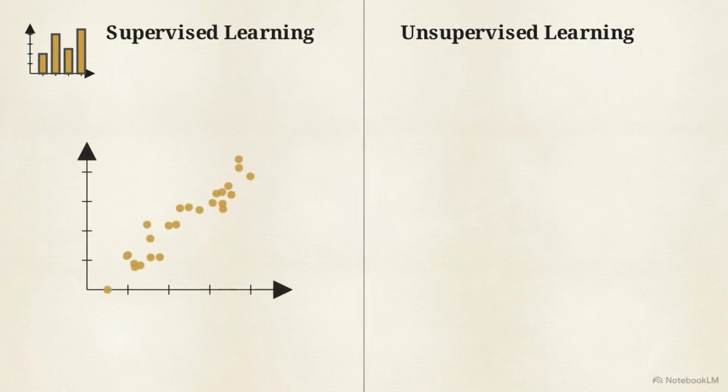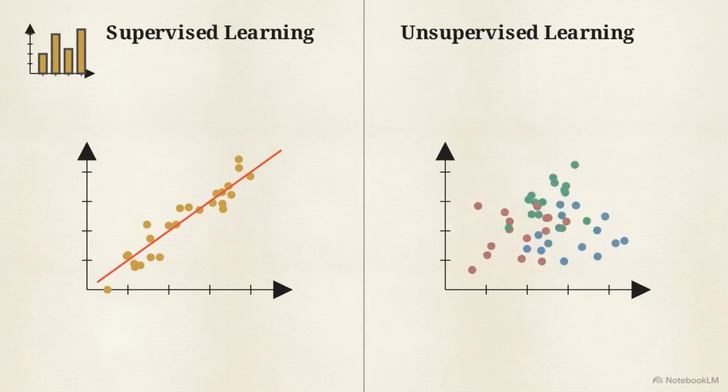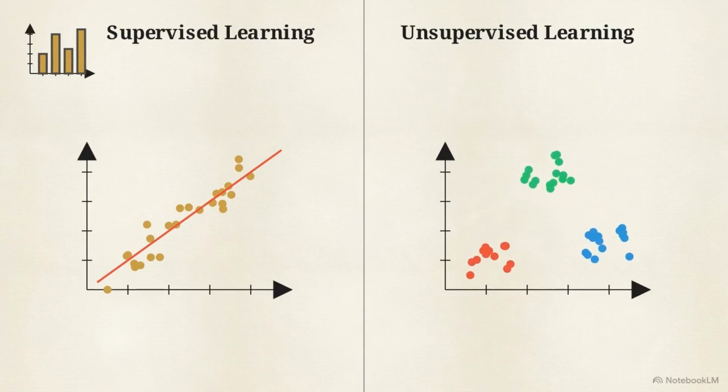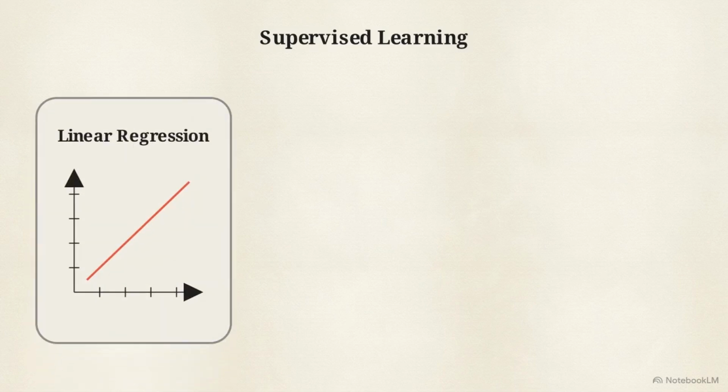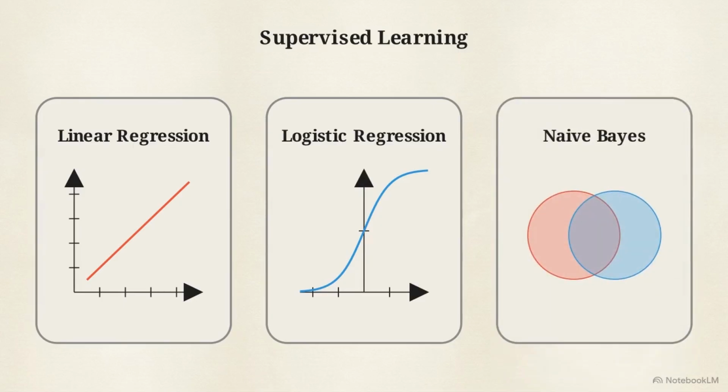On the left is supervised learning, where you train a model to predict known outcomes based on historical labels. On the right is unsupervised learning, which finds patterns in raw data without pre-existing labels. To start making predictions, you need to master 3 baseline algorithms: linear regression for continuous numbers, logistic regression for binary categories, and naive Bayes for probability-based sorting.